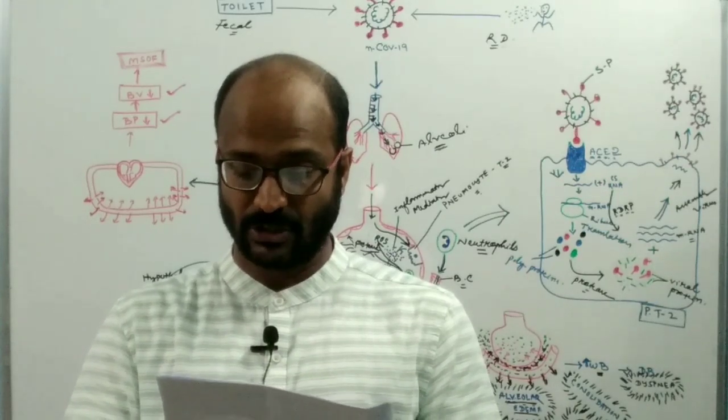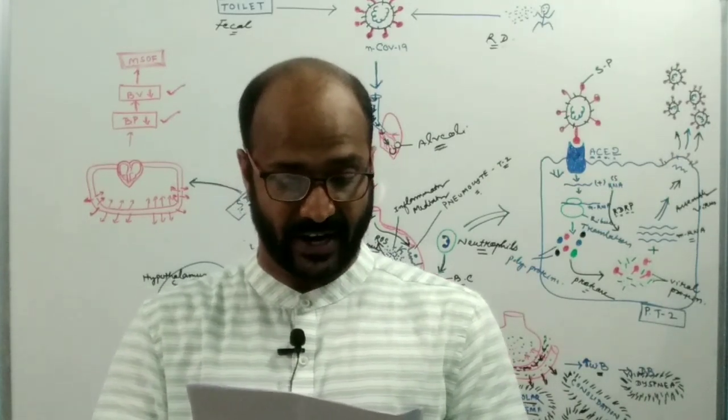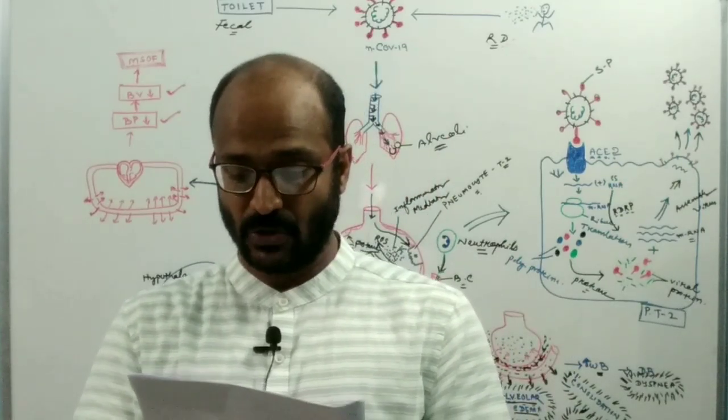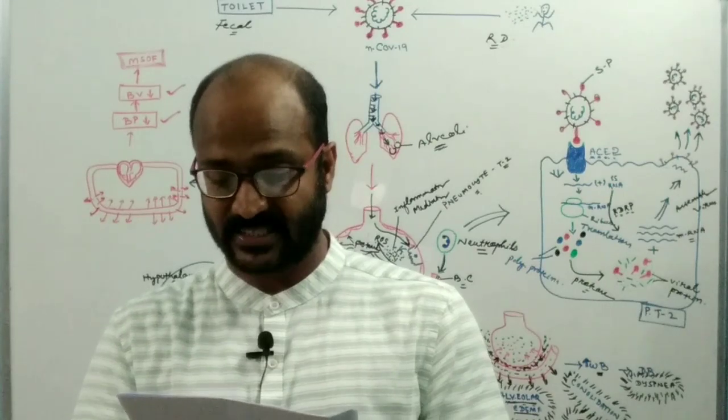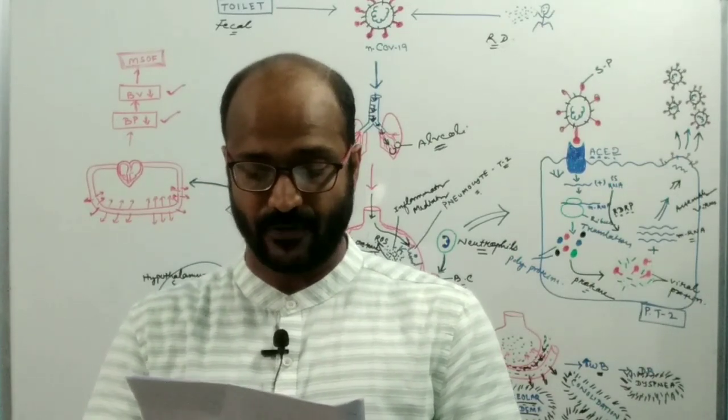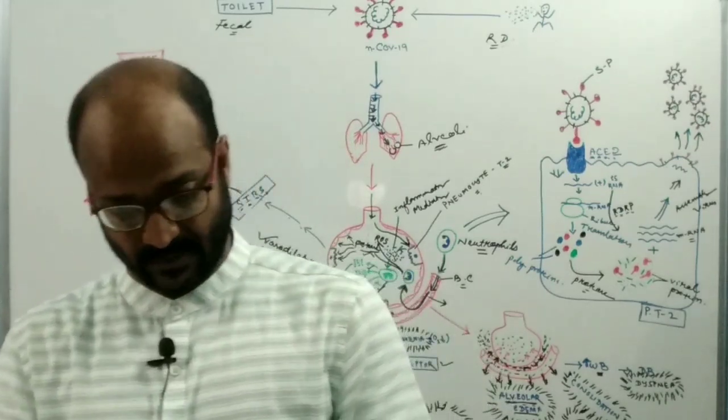But this is not thought to be the main way the virus spreads. Symptoms of COVID-19 appear within 2 to 14 days after exposure and include fever, cough, and difficulty breathing.